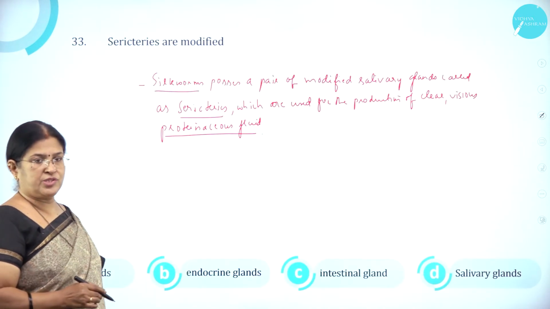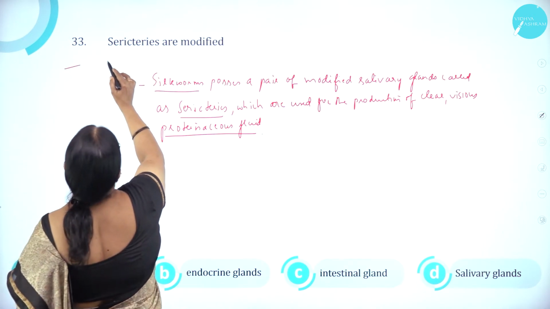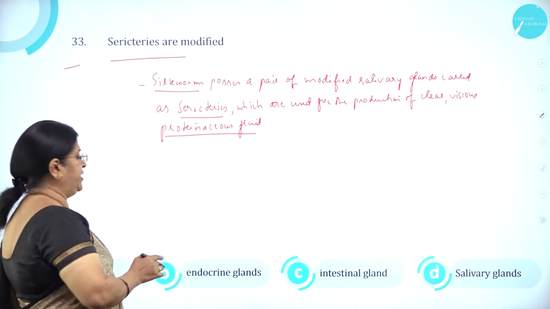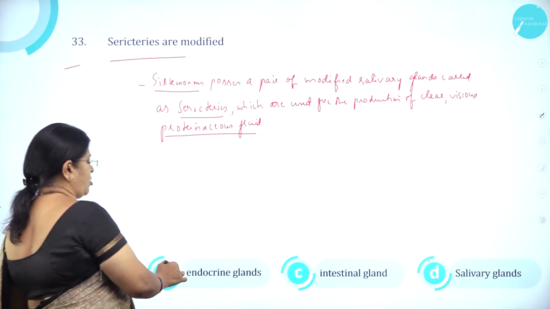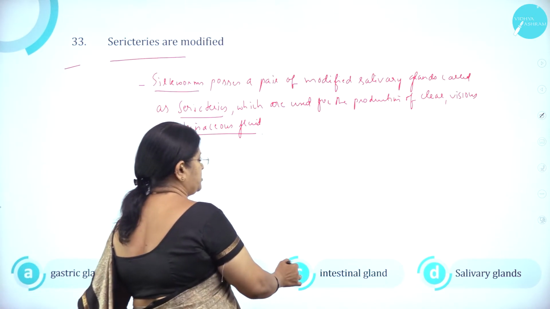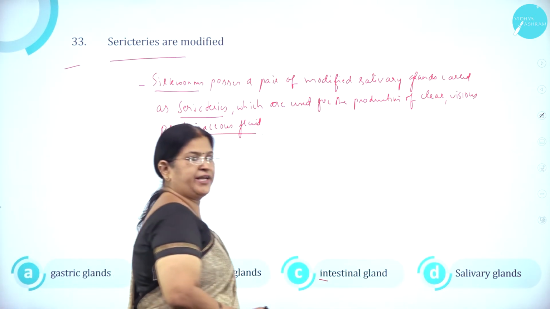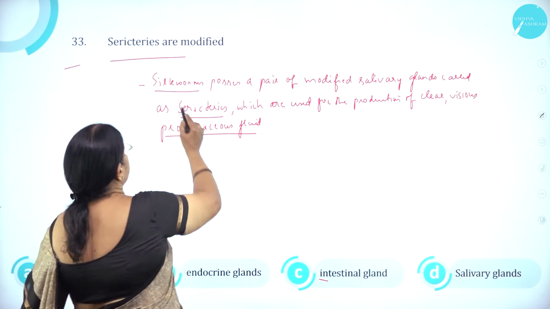Moving on to question number 33. Ceruminous glands are modified... option A, gastric glands. Option B, endocrine glands. Option C, intestinal glands. And option D, salivary glands.